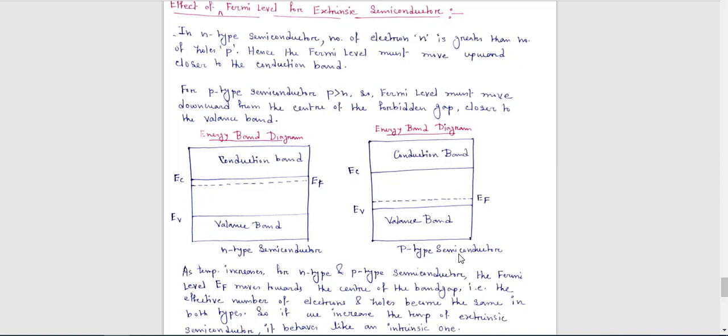Here one thing you have to remember: not only for electrons, we can get current for holes also.